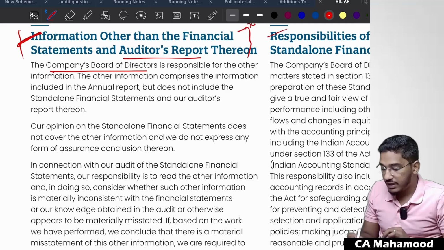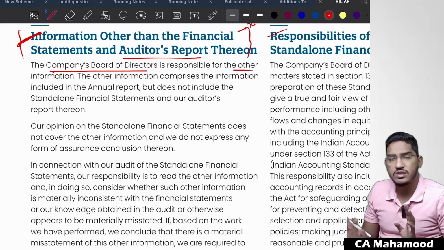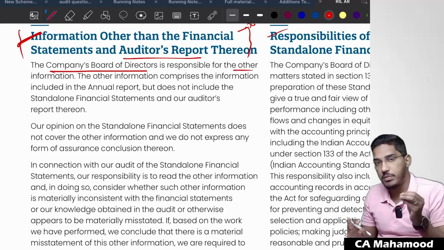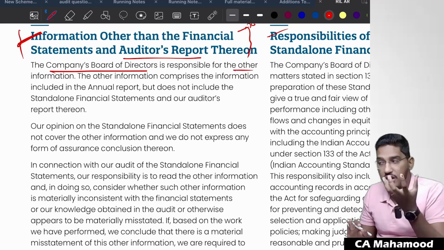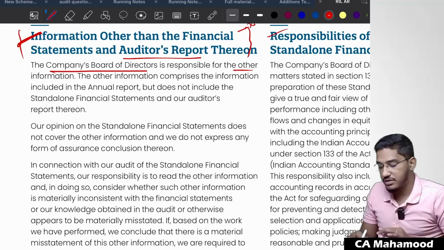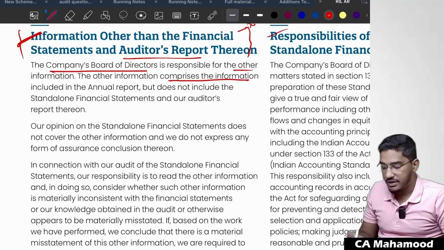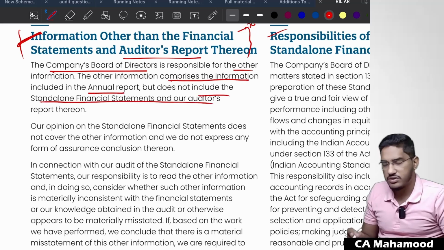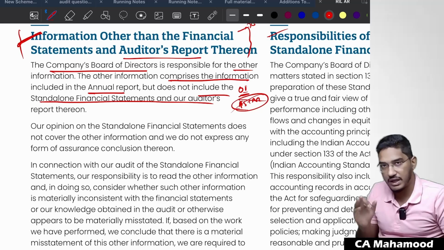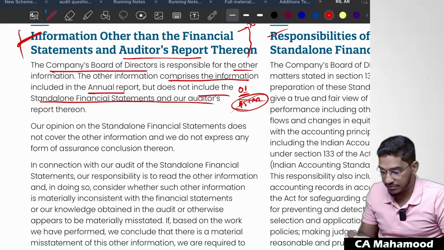The company's board of directors is responsible for the other information. Who is responsible for preparing all the other information in the annual report, apart from the financial statements and the audit report? Management. The other information comprises the information included in the annual report, but does not include standalone financial statements and auditor's report. Whatever other information is there, all that we call other information.